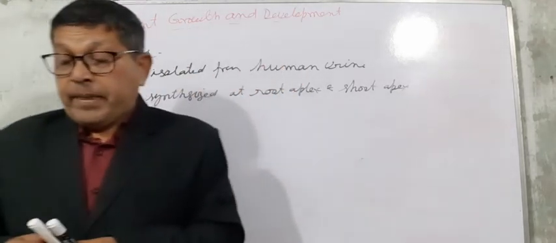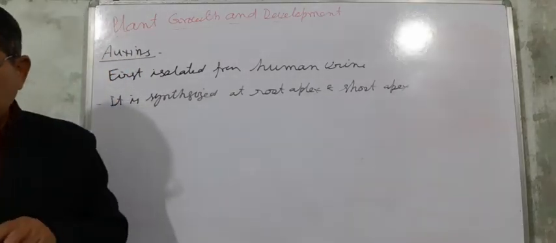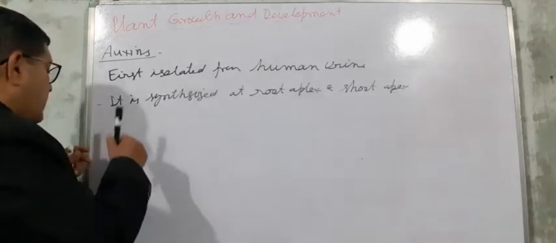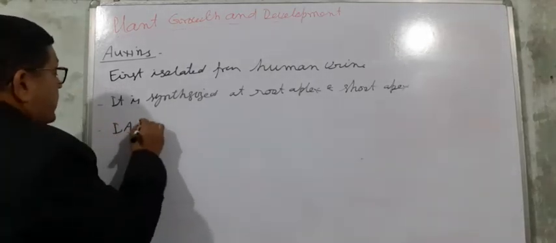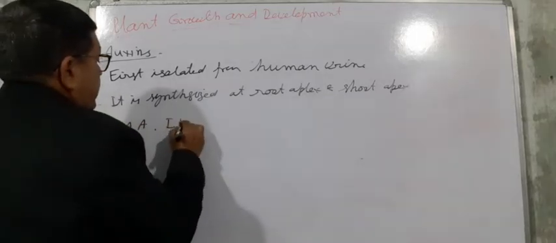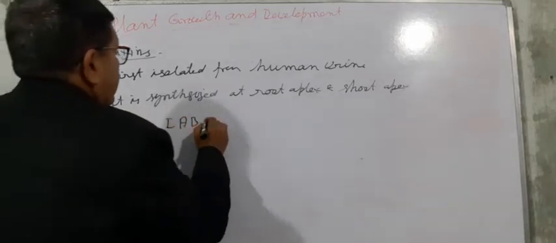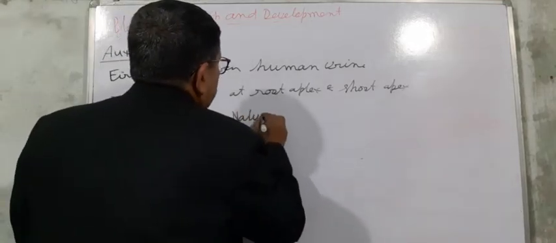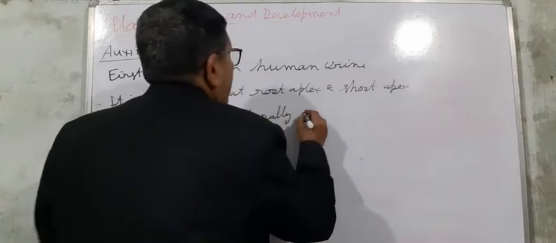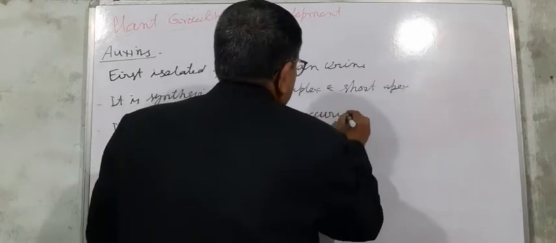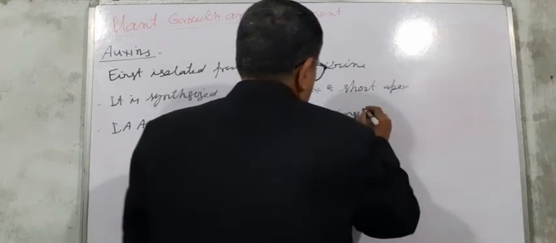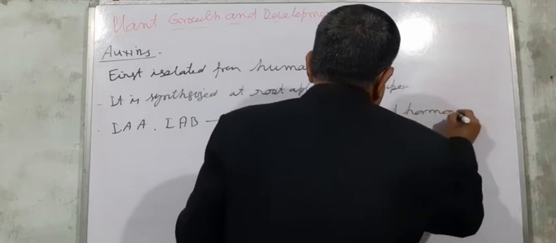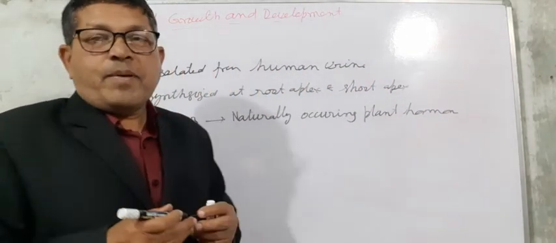IAA, indole acetic acid, and IBA, indole butyric acid, are naturally occurring plant hormones. Naturally occurring means they occur in the plant.